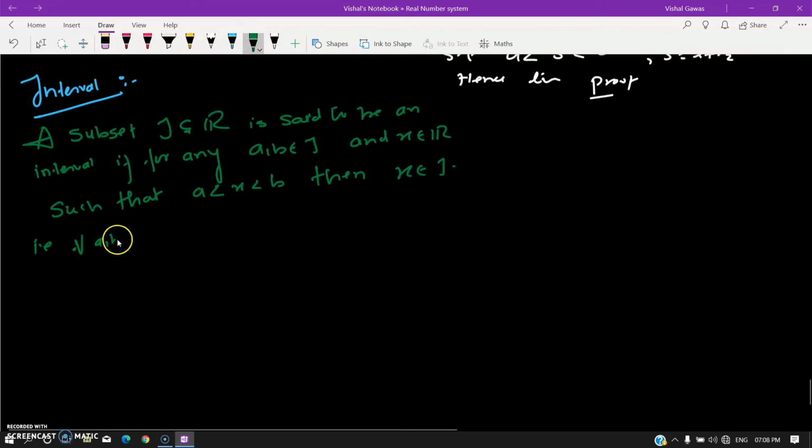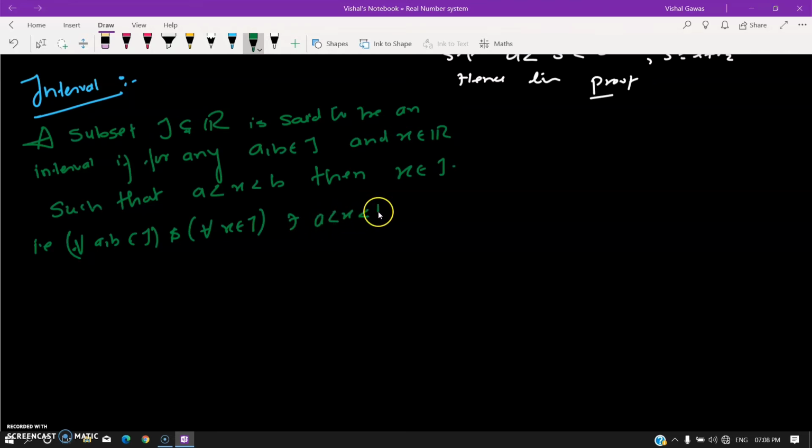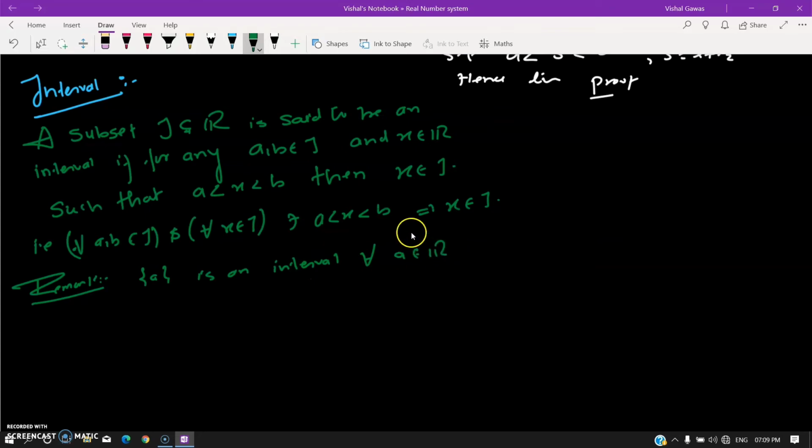That is, for all a, b in J, and for all x in R such that a is less than x less than b, implies x belongs to J. So let me write a remark here: a singleton is an interval for every a in R. If you collect the singleton {a}, for any a in R, it's an interval. So use this definition to show this.